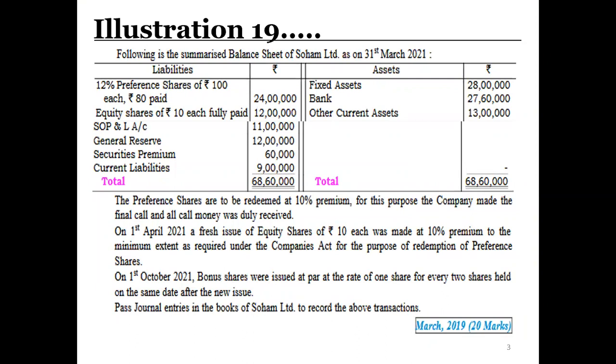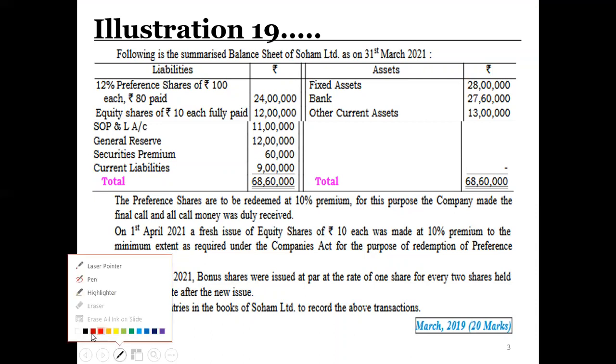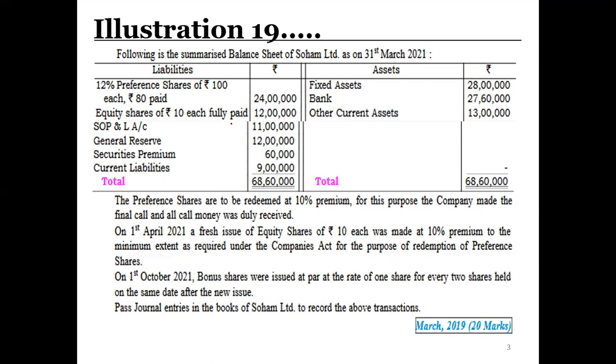Following is the summarized balance sheet of Soham Limited as on 31st March 2021. On the liability side we have 12% preference shares of rupees 100 each, rupees 80 paid up, 24 lakh rupees. Let's calculate how many preference shares we have. 24 lakh divided by 80 comes to 30,000. So we have 30,000 preference shares and they have paid only 80 rupees. We got a total of 24 lakh rupees, and 6 lakh more we have to ask from them.